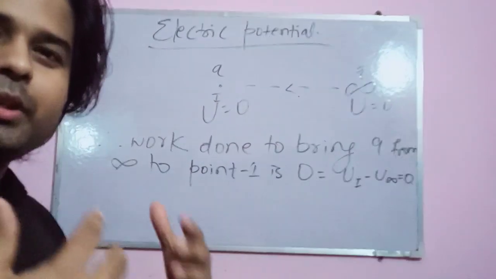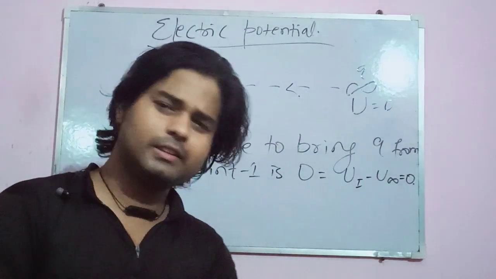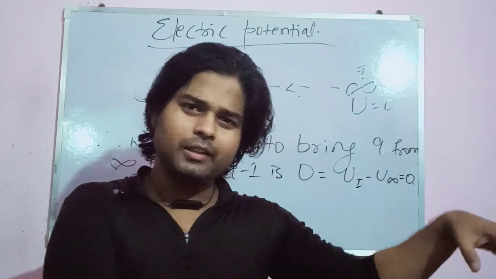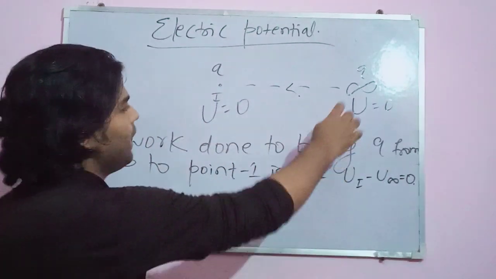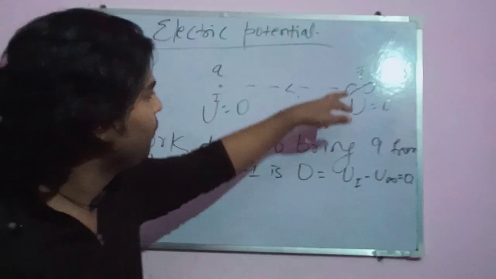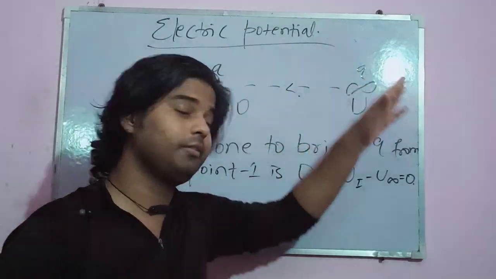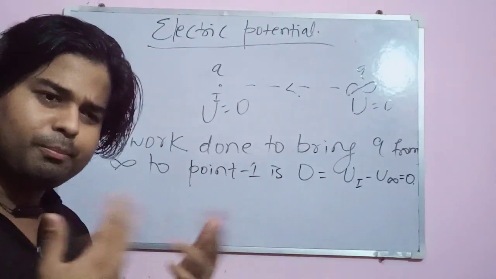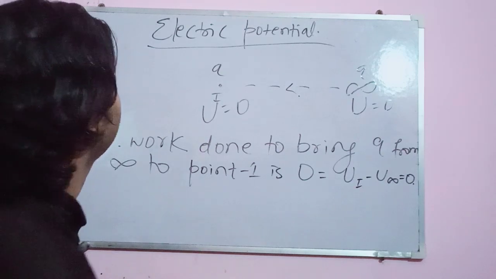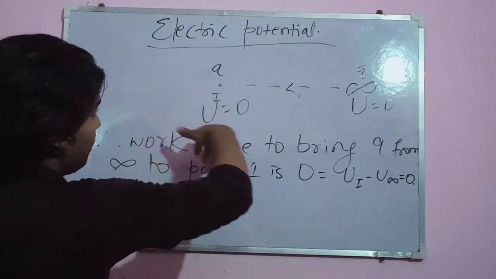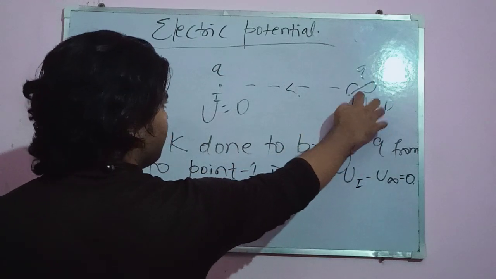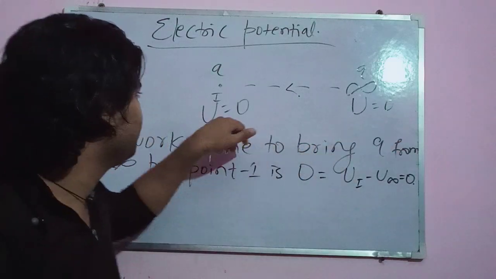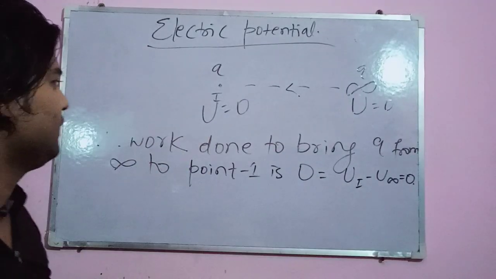Means the potential energy is zero, because the potential energy is an energy which is due to the location, due to the presence of any other resistance, and there is no resistance. At infinity, we take U equals 0. Potential energy of this charge is equal to 0 at infinity, because there is nothing to resist or to support or to disturb its existence. And there are no other charges in this environment either. So this charge is making a transition from this place to this place, having U equal to 0 here too, and U equal to 0 here too, because there is no resistance.